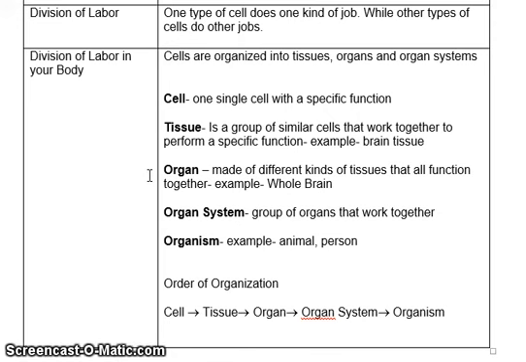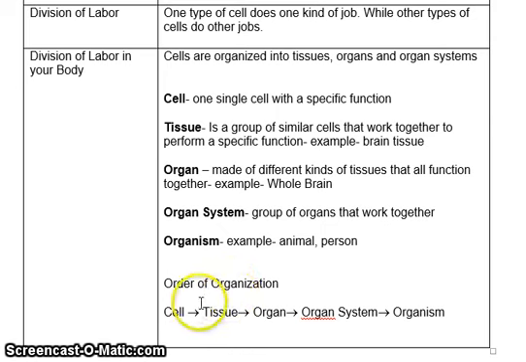Organs are made of different kinds of tissues that all function together. Okay, like your whole brain. Your whole brain has lots of different kinds of tissues in it, and they all function together to make the brain work. Like many of your other organs, your heart is made up of many different kinds of tissues, and I'll show you a video here later that talks about the specific types of tissue that's in your heart. An organ system is when a group of organs work together. And then all of that together makes the organism, which is like an animal or a person.